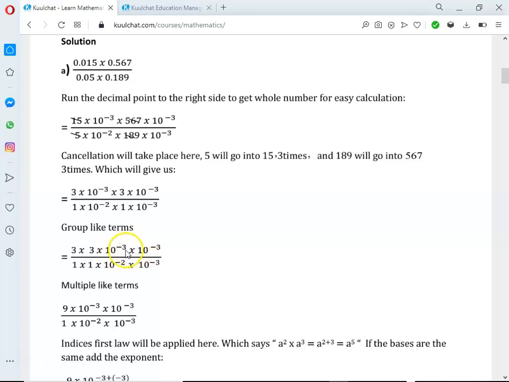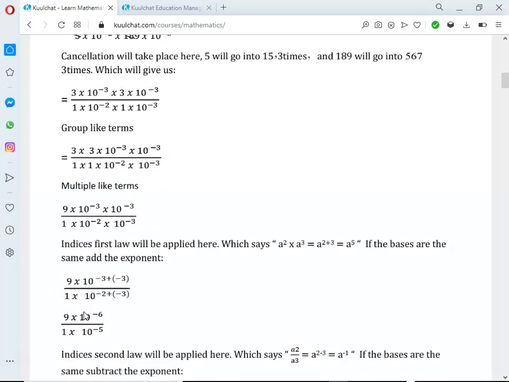Since they are like terms and have the same base, the first law says that if the bases are the same, you add the exponents. You take one of the bases and add the exponents.